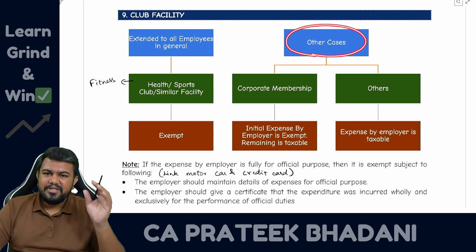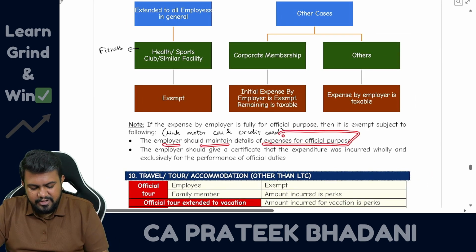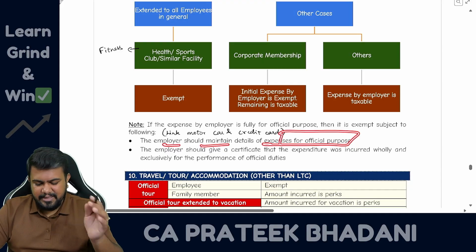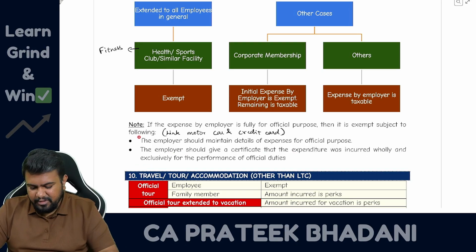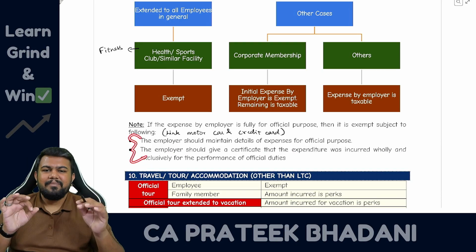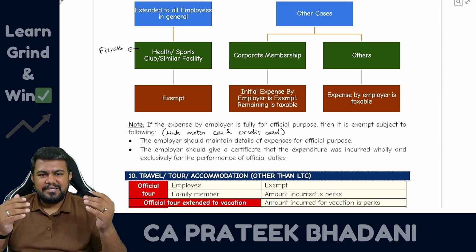It can be for official purpose. Official purpose means what? The employer should maintain the details of expense for official purpose, and the employer should give a certificate that the expenditure was incurred wholly and exclusively for official duty. If both conditions are satisfied, then this club fee amount, no, it is not taxable. So only if it is not official purpose, it will be taxable.